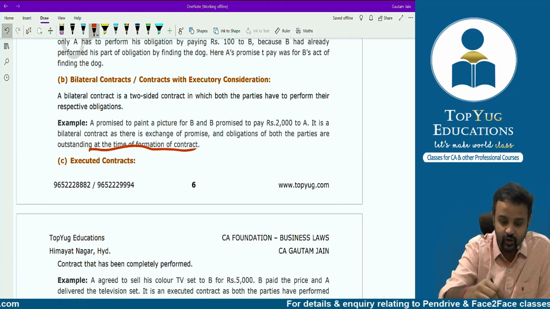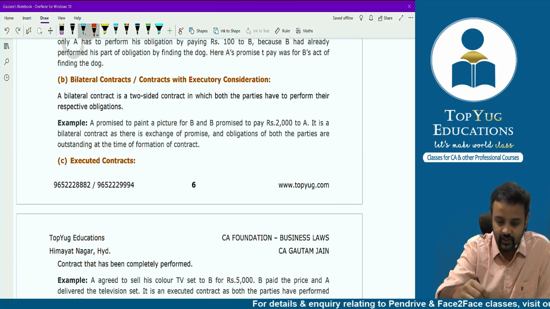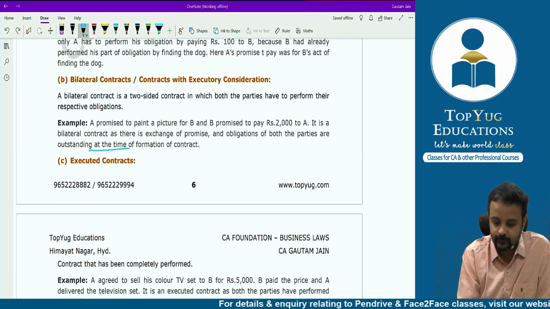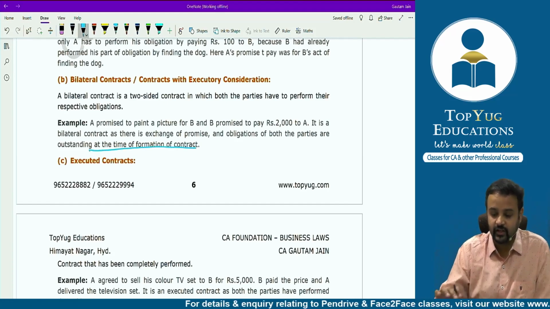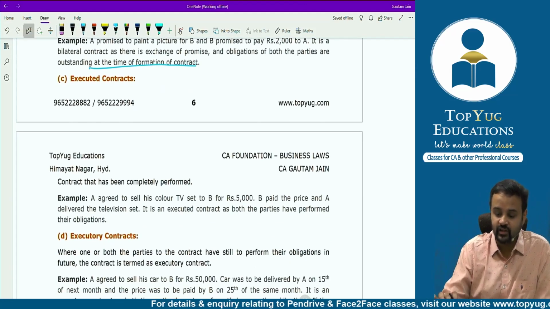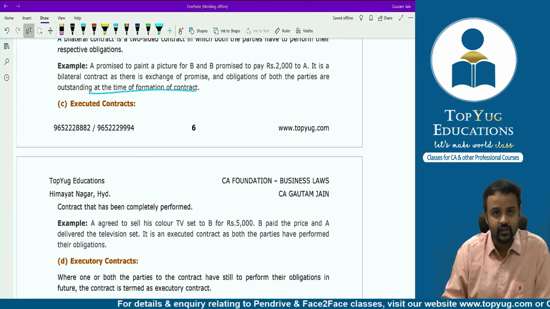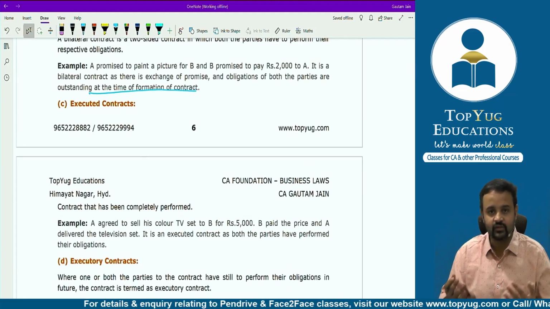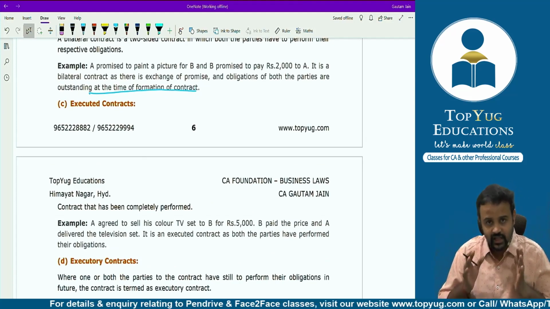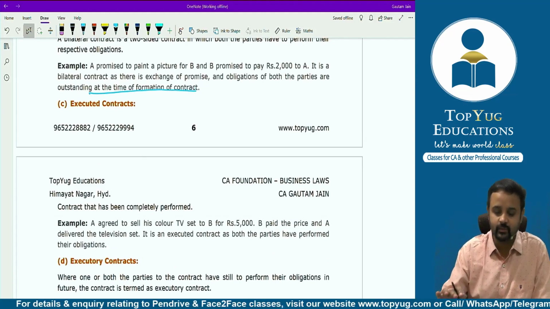So this is a bilateral contract, right? A promised to paint a picture and B said, I'll give you 2000 for it, right? So he has not painted the picture, the other person also has not given the money. So both at the time of formation have not performed their part.